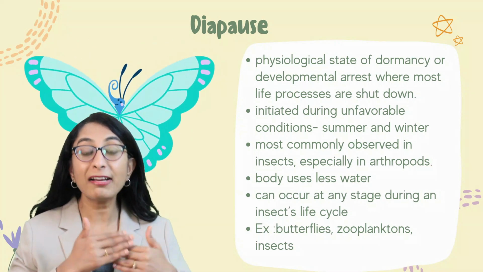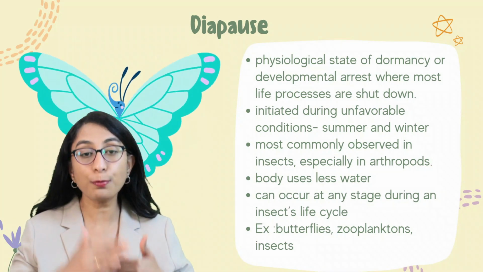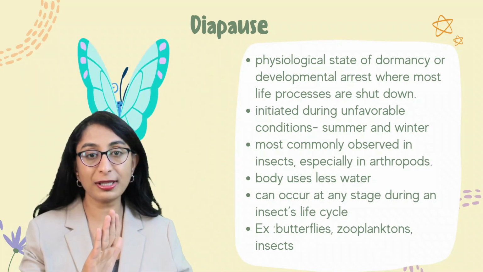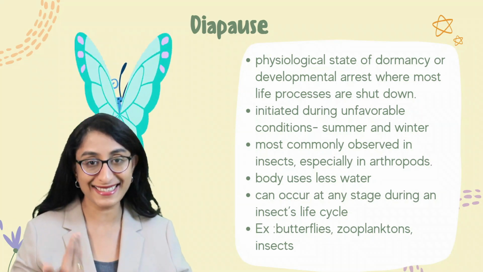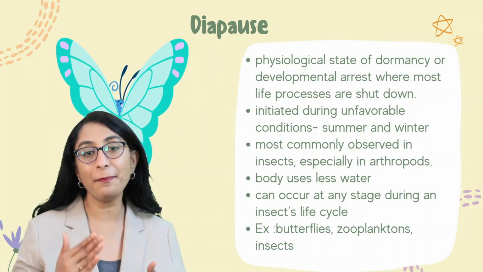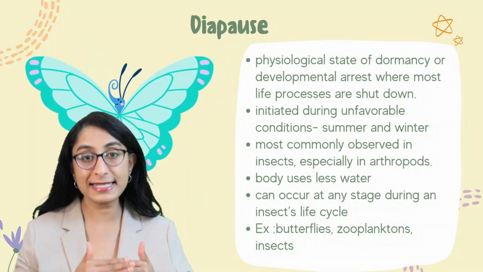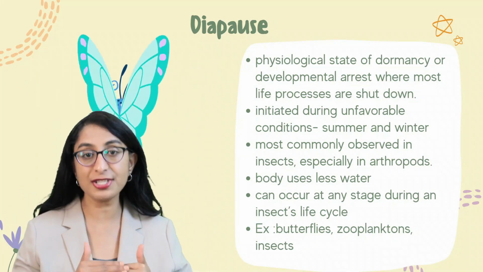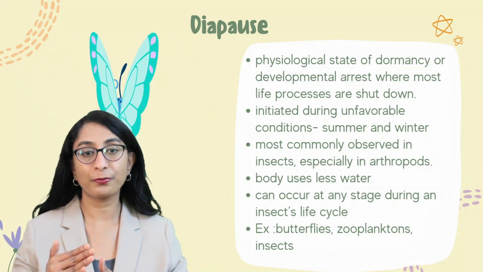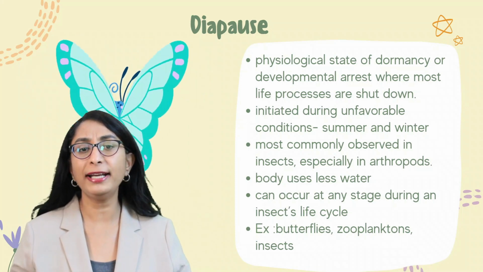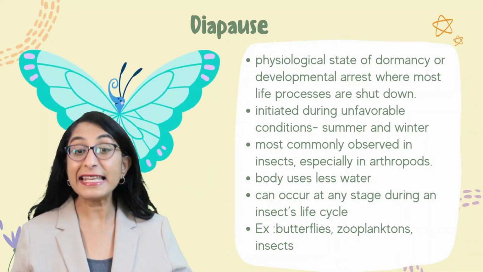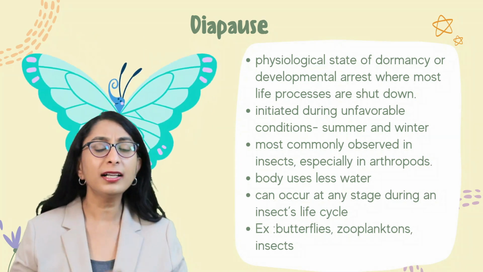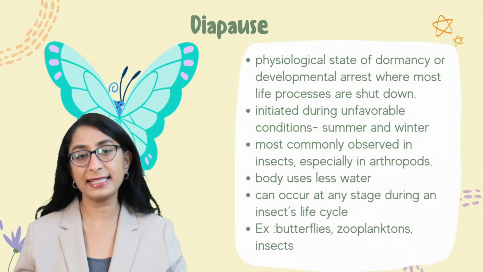That means the development is paused. It is paused. Just like how when we are playing a music or a video, we pause it for some time and then we resume playing it, isn't it? Similarly, the development of that particular insect will be stopped at a particular stage and then when the favorable conditions come back, it will resume. Okay, so mostly we can find diapause happening in insects, especially in arthropods. Okay, it can occur at any stage during the insect's life cycle.